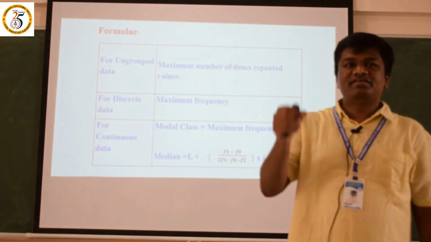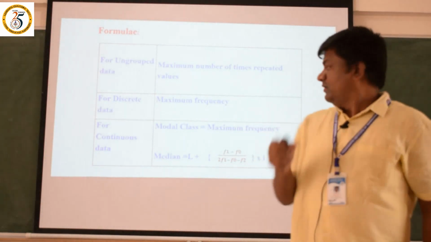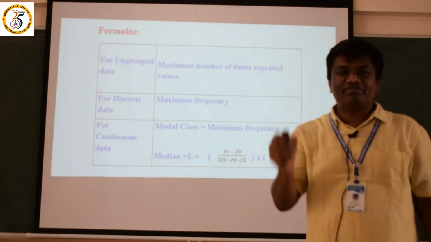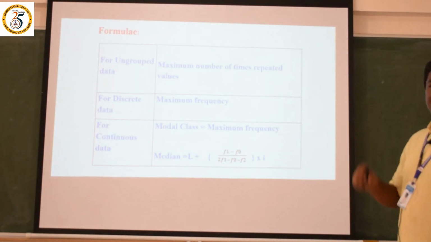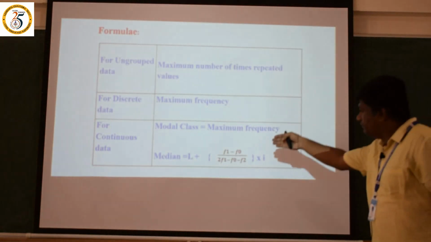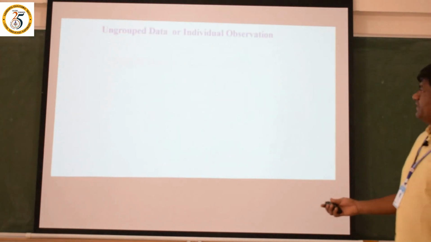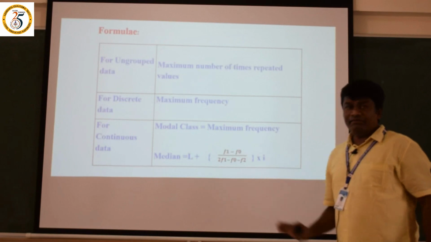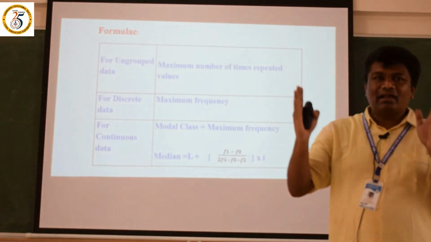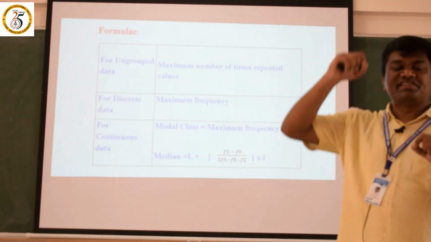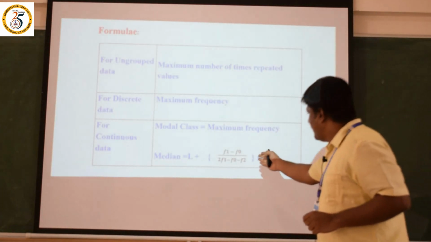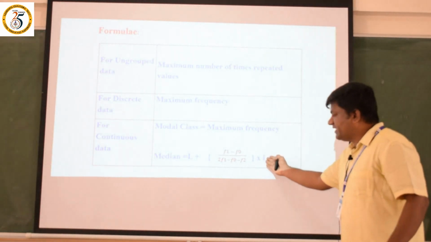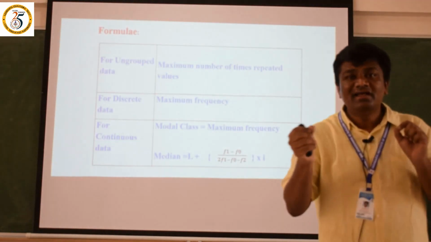The formula is z is equal to L plus (f1 minus f0) divided by (2f1 minus f0 minus f2), into i. This is the formula of mode. Here f1 is the frequency of the modal class, f0 is the frequency preceding the modal class, f2 is the frequency succeeding the modal class, and i is the class interval, the difference between the class limits.